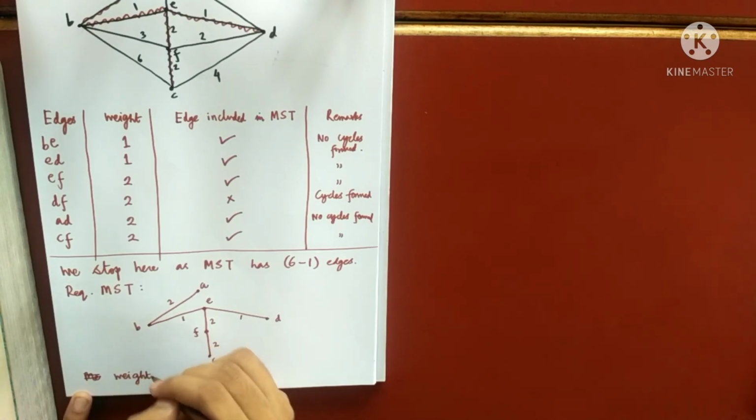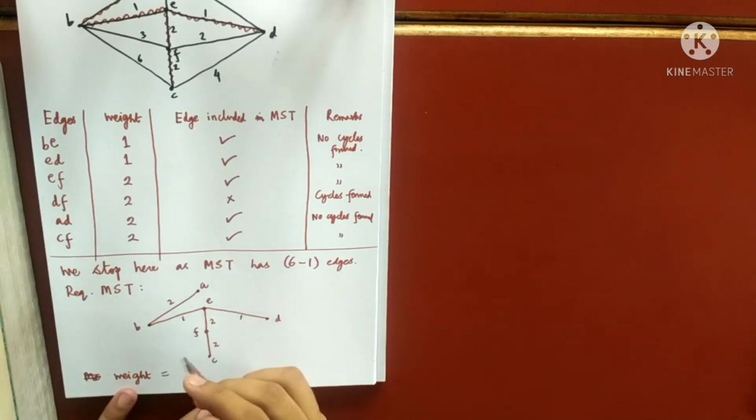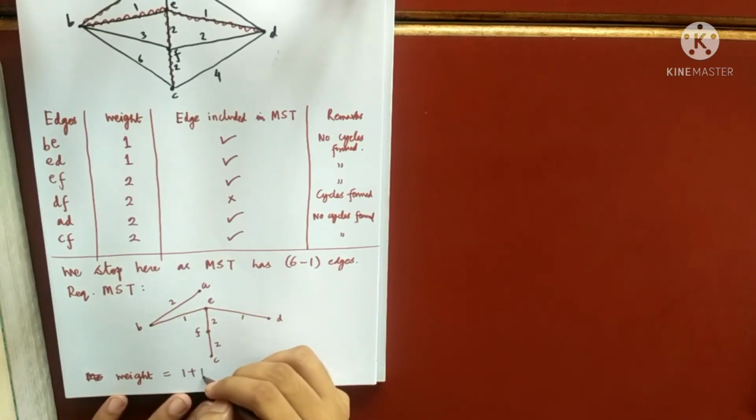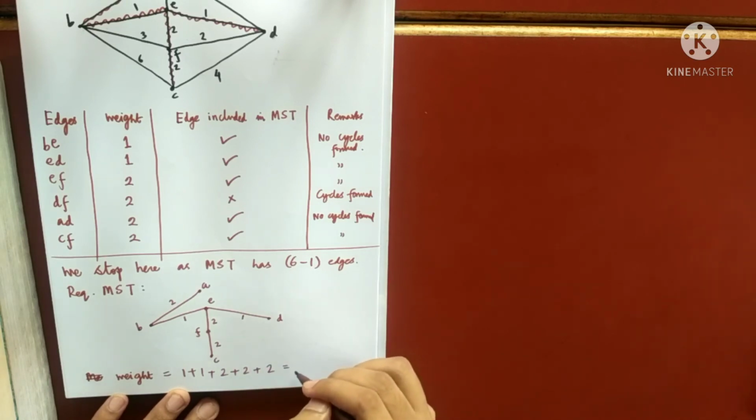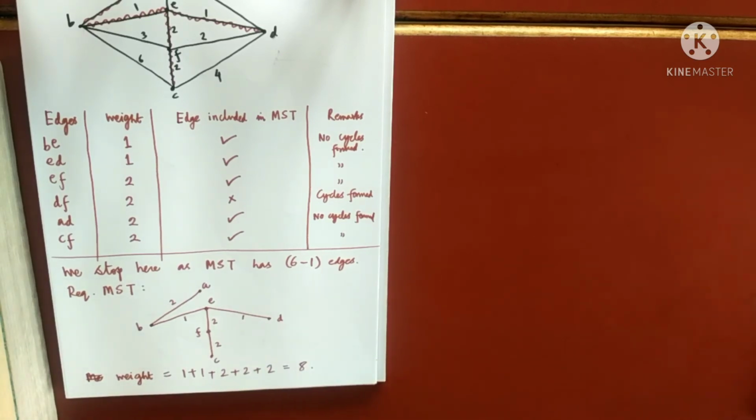The weight is 1 plus 1 plus 2 plus 2 plus 2, 6, 7, 8. So whatever MST you will get, it is definitely going to have a weight of 8. Okay, that is for sure, but you may get a different figure, but that is also an MST of the given graph. So MST may not be unique. So one algorithm of finding MST is Kruskal's algorithm. Do you want to ask anything?